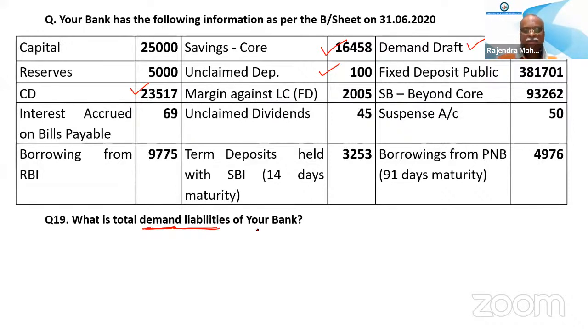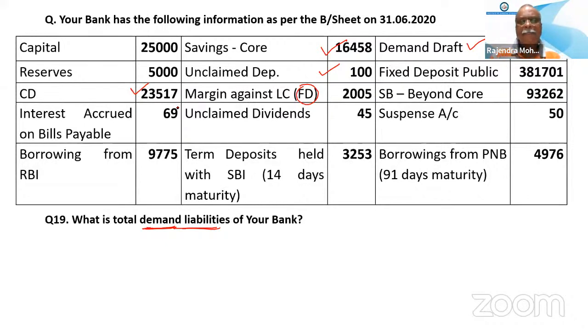Margin for LC. Other liability, I think. Margin LC here is given as FD. Sir, SB beyond core. Will borrowing from RBI come as a demand liability? Borrowing from RBI will not come into the picture. Sir, the certificate of deposit is a demand liability?